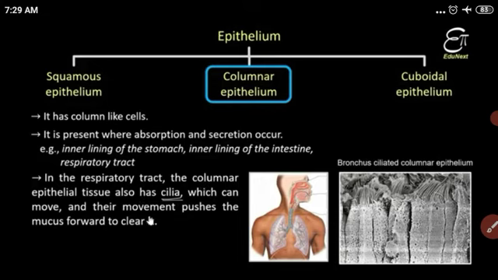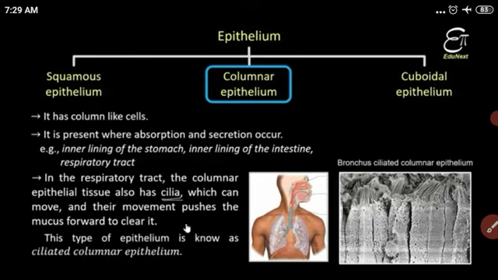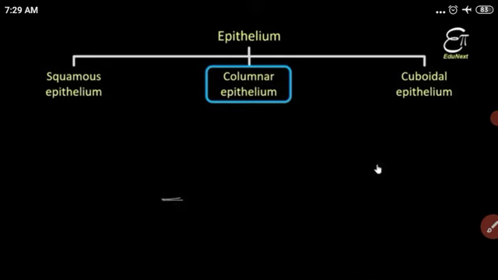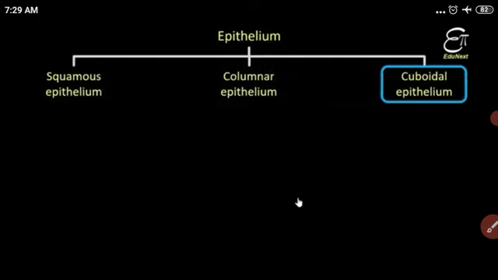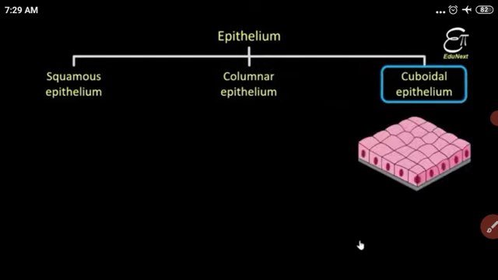Understood? The ciliated columnar epithelial, which is present in the bronchus, is also present in our nose. Got it? This also prevents external particles from entering our respiratory tract. Next type of the epithelial tissue is the cuboidal epithelial.